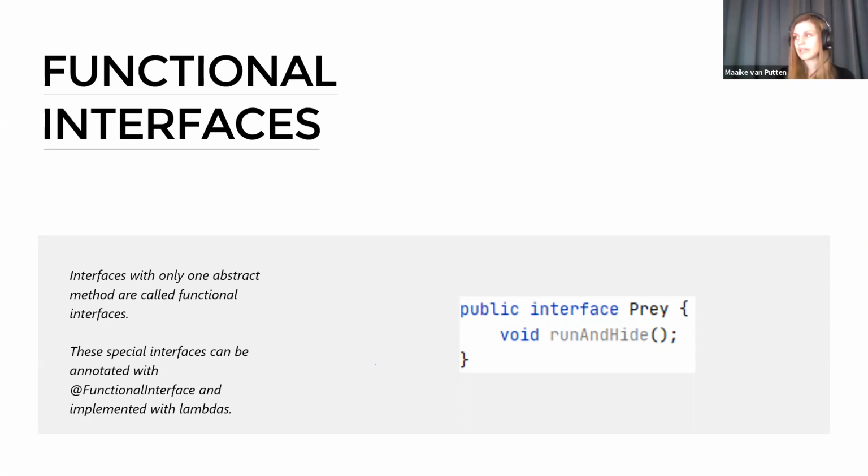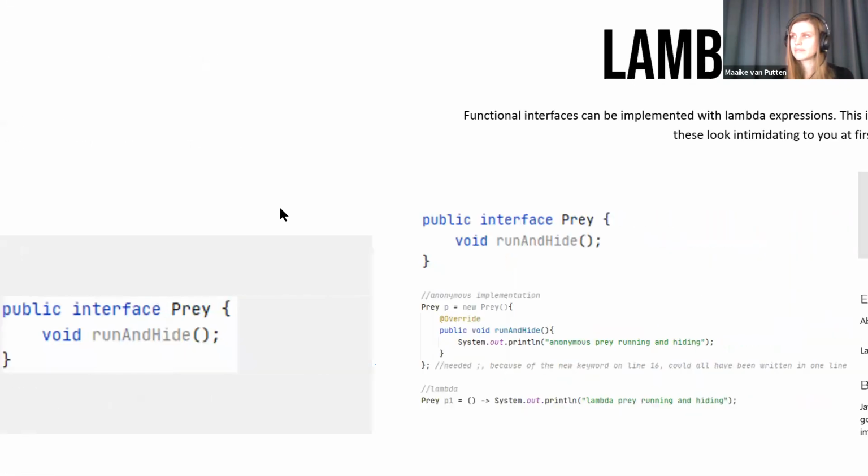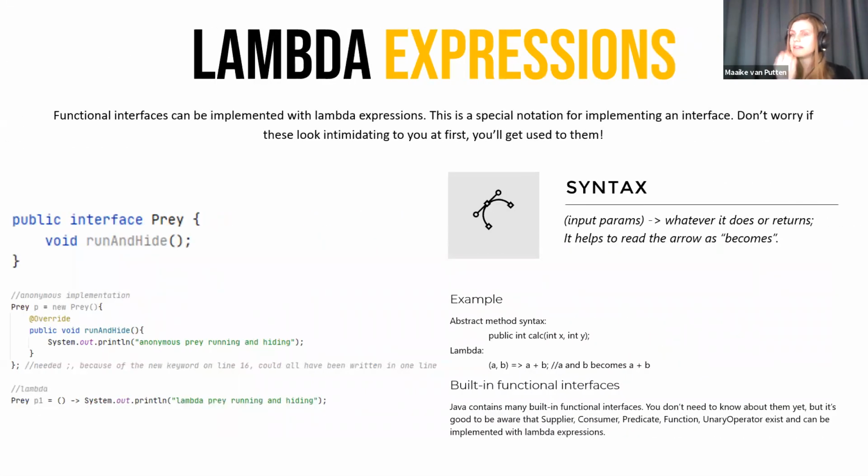Because okay, it has one abstract method, I can see that. But this means that you can implement them with a Lambda expression. And this is where things might get a little weird. And it starts to look a lot like JavaScript. So I will put an elaborate video on this online, so don't worry too much if you don't get it at first.